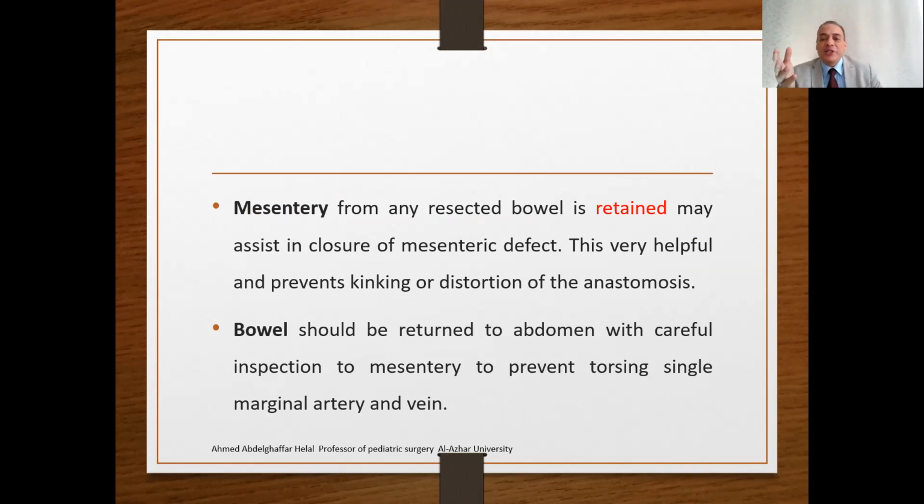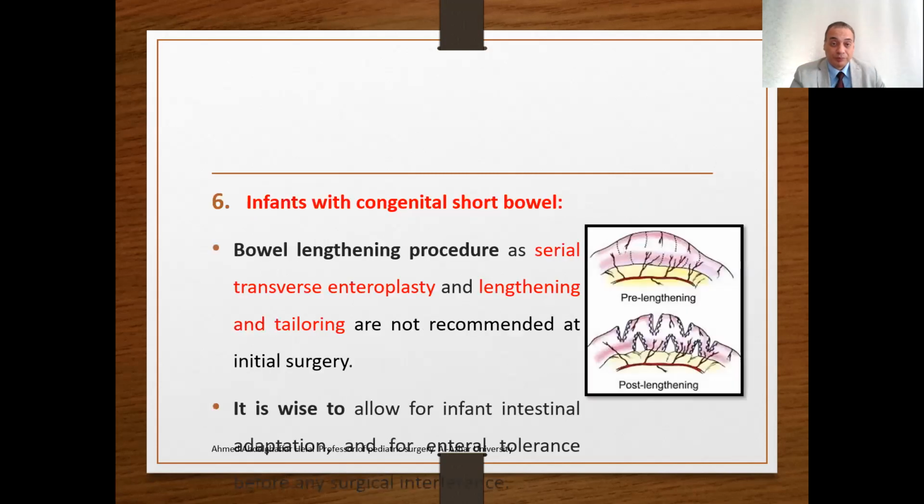Bowel should be returned to the abdomen with careful inspection of the mesentery to prevent torsion of the single marginal artery and vein. So cases of apple peel or Christmas tree or type 3B atresia carry significant importance in dealing with them. You must preserve the single supplying artery and vein. You must remove all the restrictive bands all over the intestine to avoid ischemia. You must avoid kinking or torsion of these single vessels. You must put the intestine in the non-rotation position.